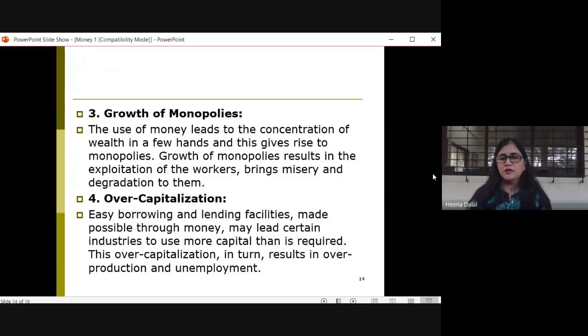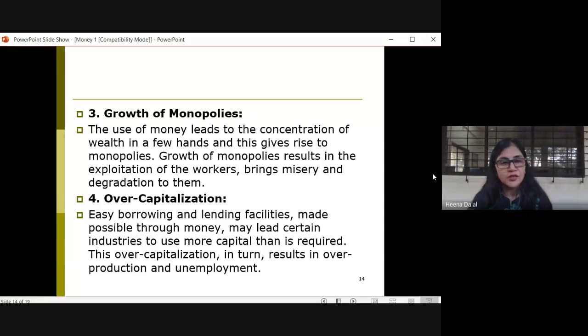Now we will see the next disadvantage of money. All these disadvantages are interlinked. Too much or excessive use of money, I told you, leads to concentration of income and wealth, especially in favor of the rich. So again, this point leads to the concentration of wealth in few hands, which gives rise to monopolies.